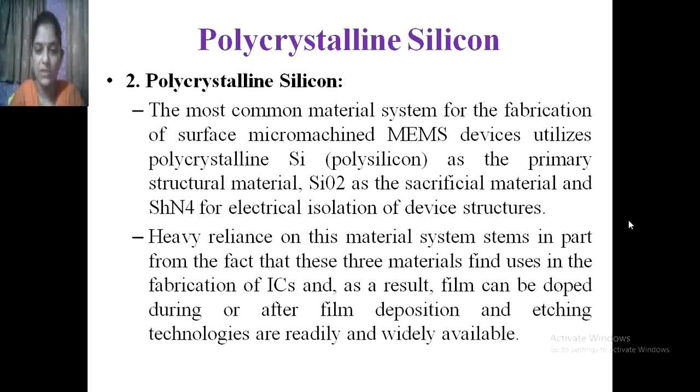Heavy reliance on this material system stems in part from the fact that these three materials find uses in the fabrication of ICs, and as a result the film can be doped during or after film deposition, and etching technology is readily and widely available for polysilicon.